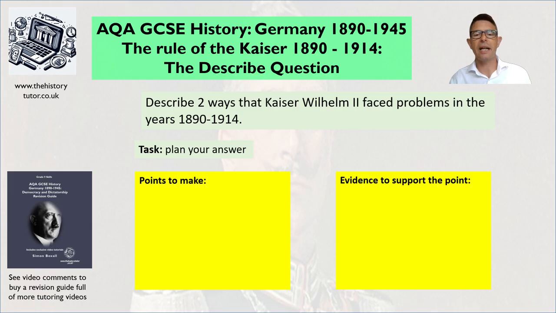Okay, so now let's make a plan for this. So have a think about 2 points you could make. What 2 problems does the Kaiser face? Have a look through revision notes, have a look through the ideas we just talked about in terms of the quiz, and then what evidence could you give to support this point? So pause me and have a think about it now.